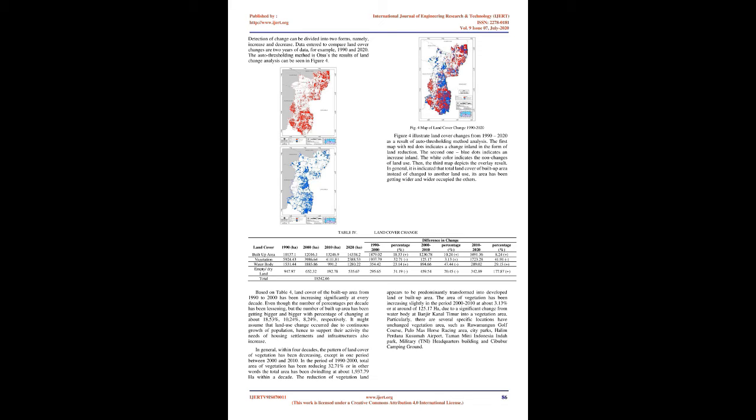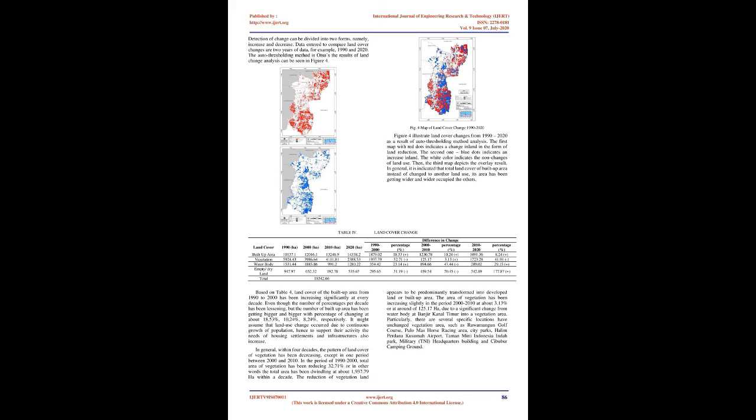In general, it is indicated that the total land cover of built-up area, instead of changing to another land use, has been getting wider and wider, occupying the others. Based on Table 4, land cover of the built-up area from 1990 to 2000 has been increasing significantly at every decade. Even though the percentage per decade has been lessening, the built-up area has been getting bigger and bigger, with percentages of change of about 18.53%, 10.24%, and 8.24%, respectively. It might be assumed that land use change occurred due to continuous growth of population, hence to support their activity the needs of housing settlements and infrastructures also increase.